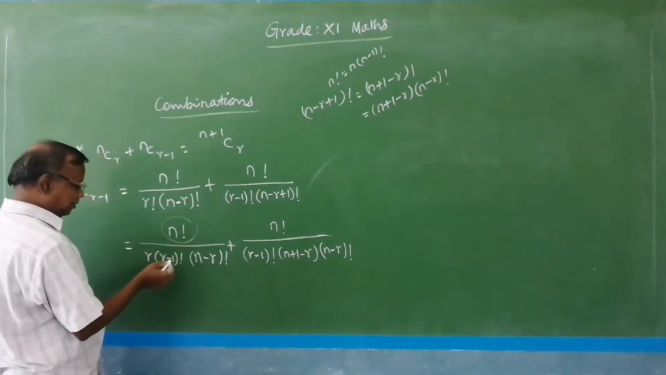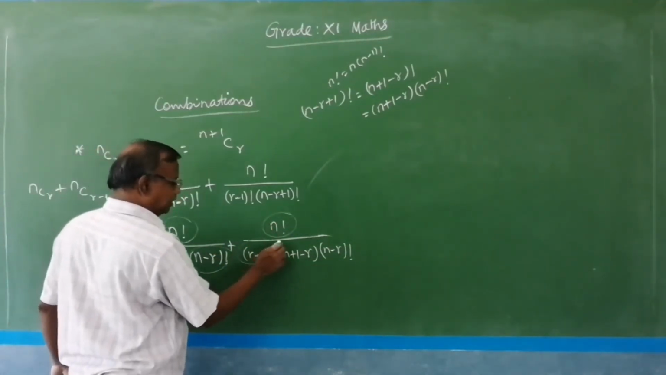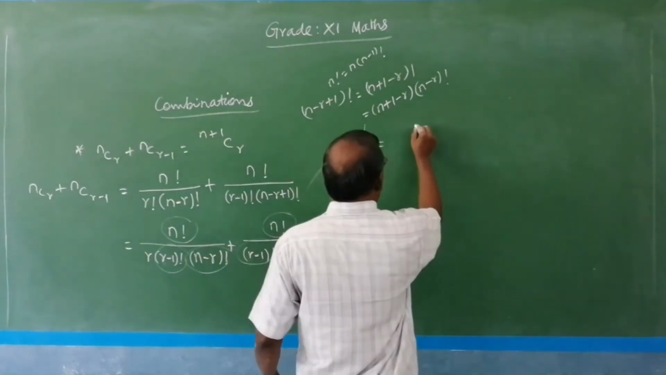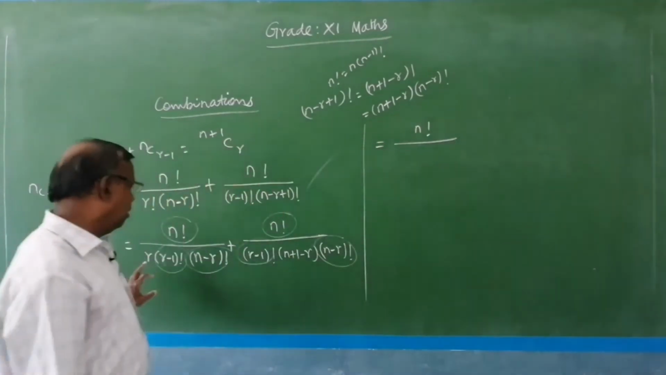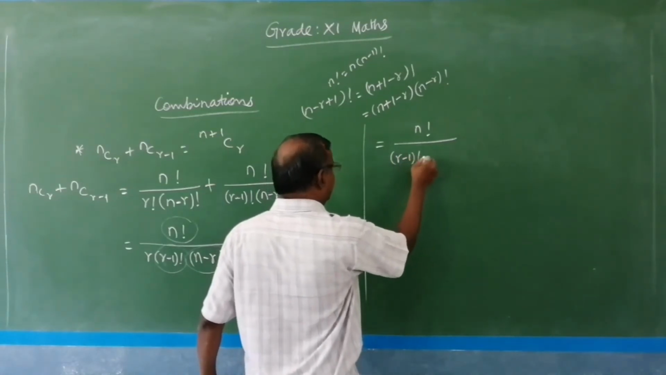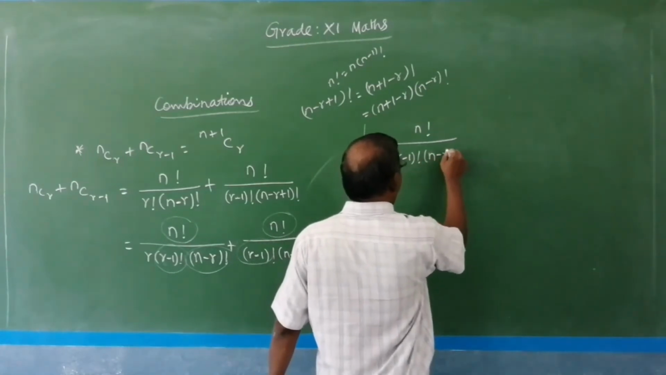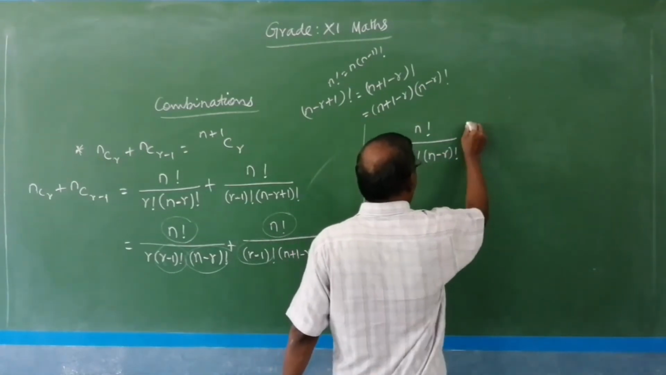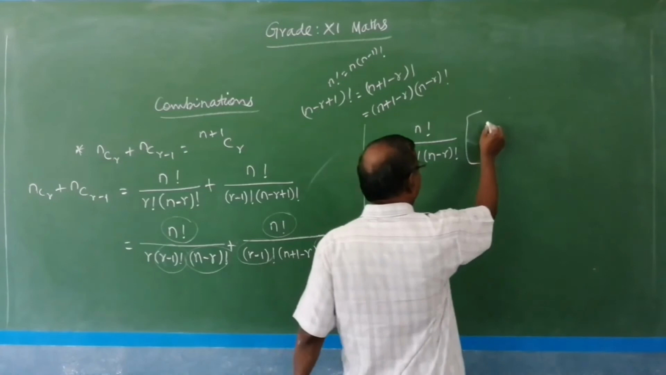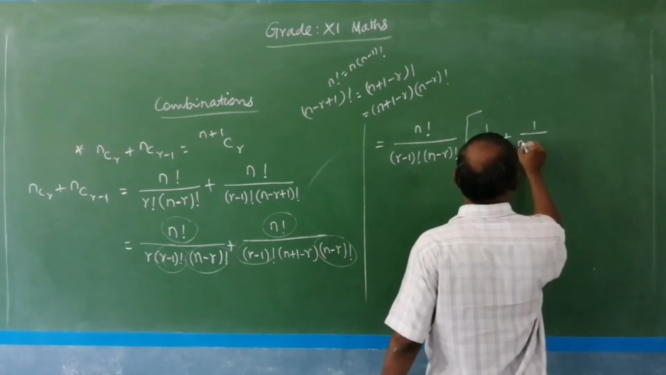Here we can take n factorial in the numerator, (r minus 1) and (n minus r) factorial, so both are present in the two terms. So we can take n factorial divided by (r minus 1) factorial into (n minus r) factorial as common, and the remaining is 1 by r, plus here the remaining term is 1 by (n plus 1 minus r),